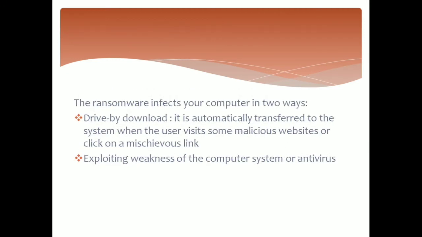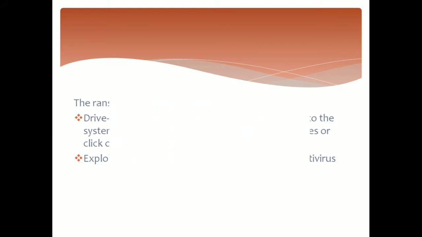Ransomware can enter a computer system in two ways. The first one is drive-by download. This is the most common way by which ransomware is installed in a computer. It is automatically transferred to the system when the user visits some malicious website. And the second way is exploiting weaknesses of the computer system or antivirus. Ransomware can also enter the computer system by finding a hole in the security system of the computer. Usually, ransomware attacks the computer system if the system is not installed with updated antivirus.